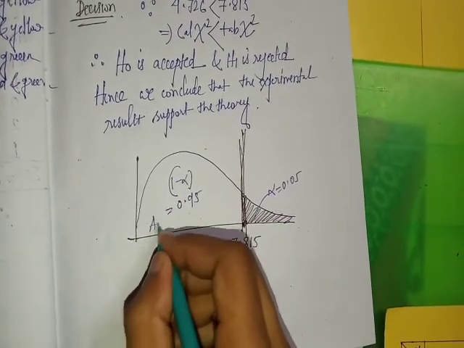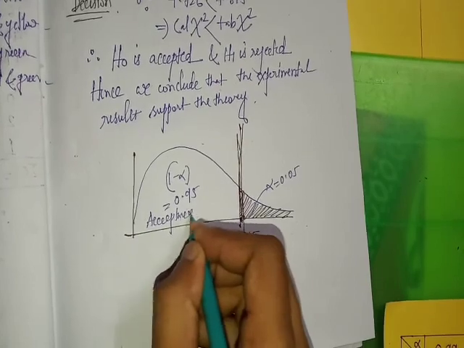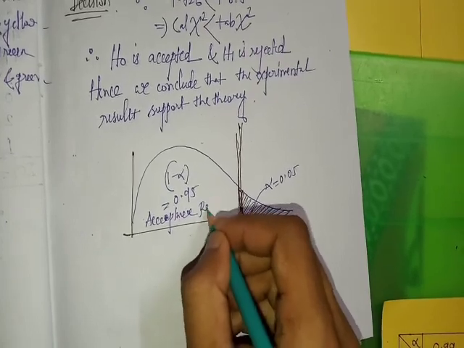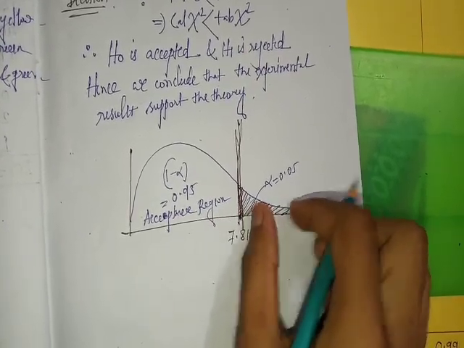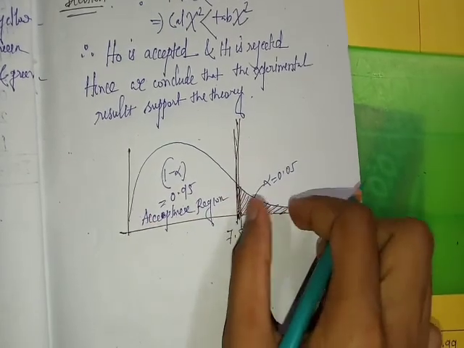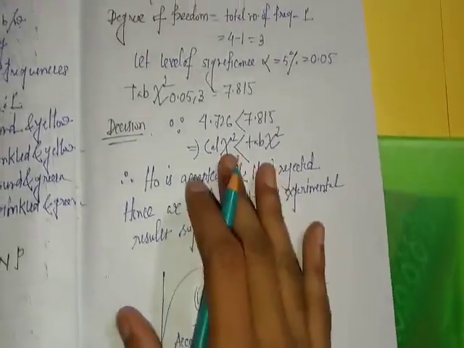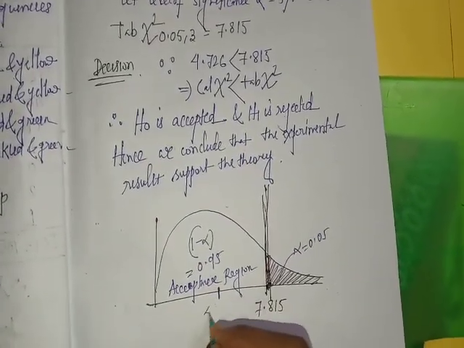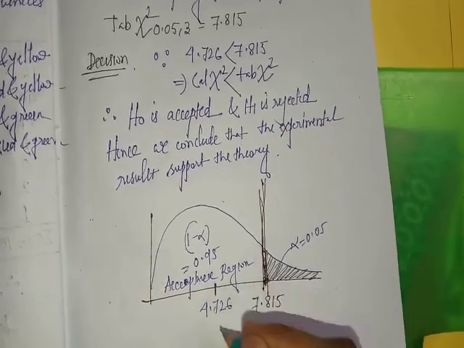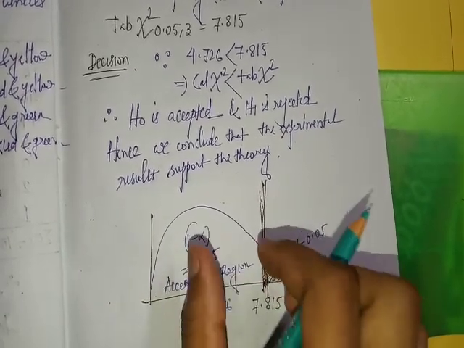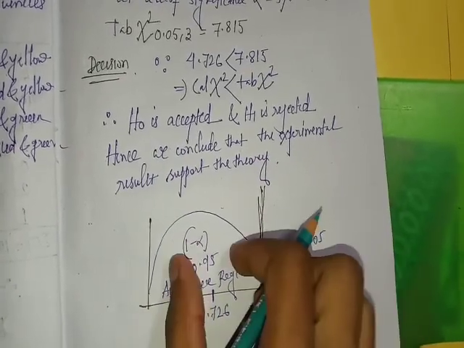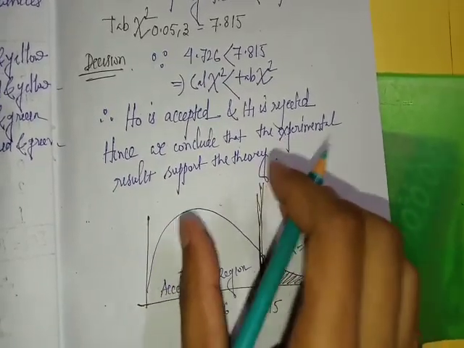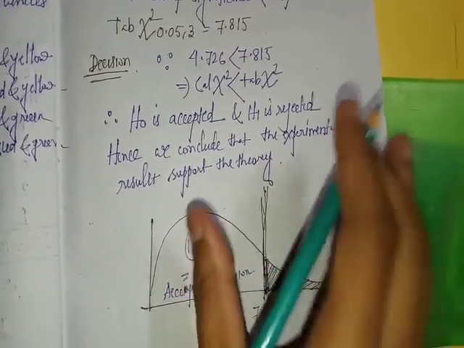This is the accepted region. This is the rejection region. In this region, the null hypothesis is accepted. In this region, the null hypothesis is rejected. And the calculated value of chi-square is this 4.726. So 4.726 lies in this accepted region. That's why we accept the null hypothesis and reject the alternative hypothesis. So this is the figure of chi-square distribution for 3 degrees of freedom. Okay, so this is the required result.